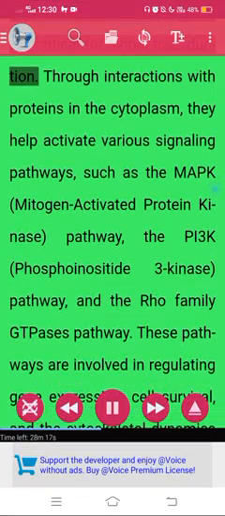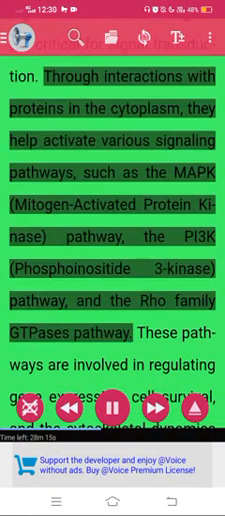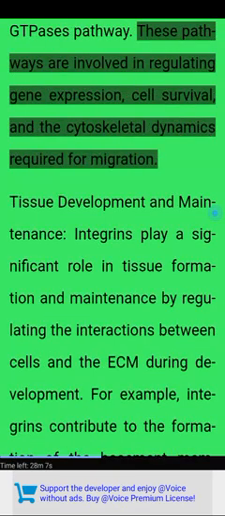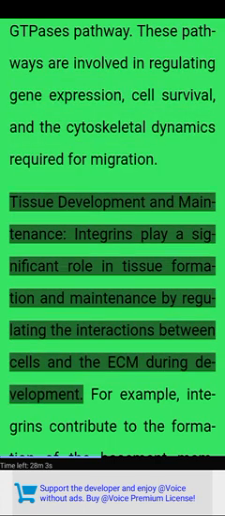Signal transduction. Integrins are critical for signal transduction. Through interactions with proteins in the cytoplasm, they help activate various signaling pathways, such as the MAPK mitogen-activated protein kinase pathway, the PI3K phosphoinositide 3-kinase pathway, and the Rho family GTPases pathway. These pathways are involved in regulating gene expression, cell survival, and the cytoskeletal dynamics required for migration.